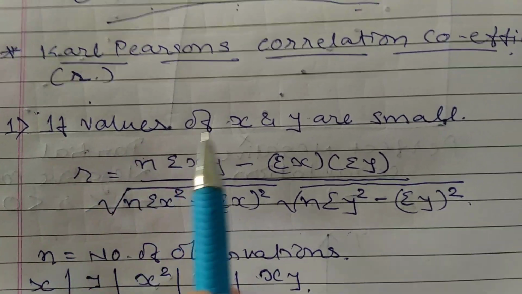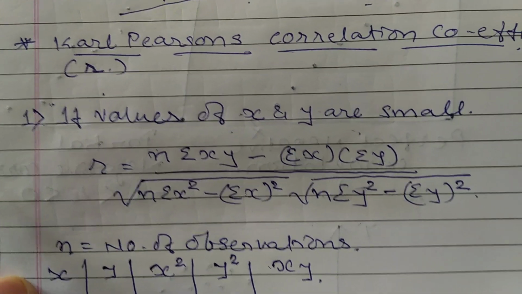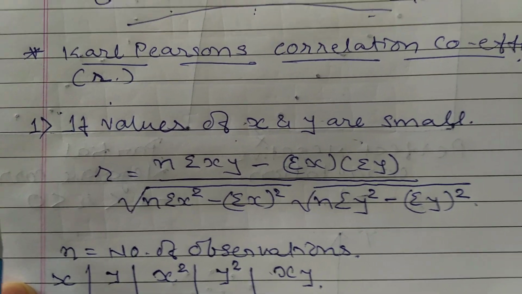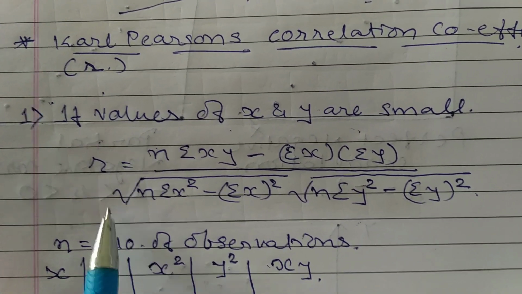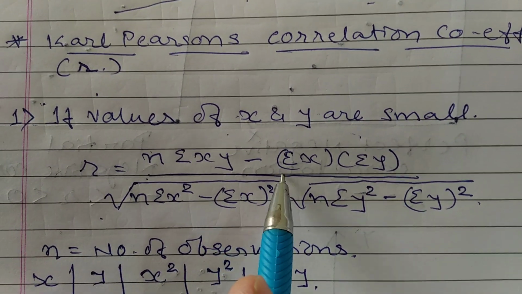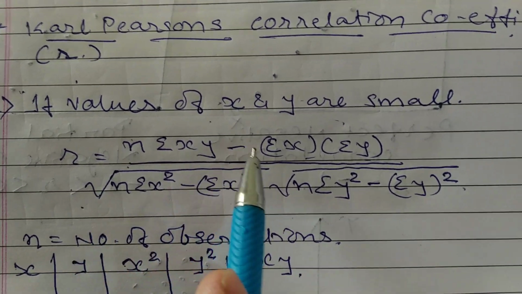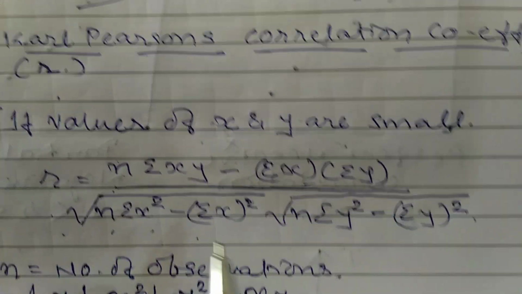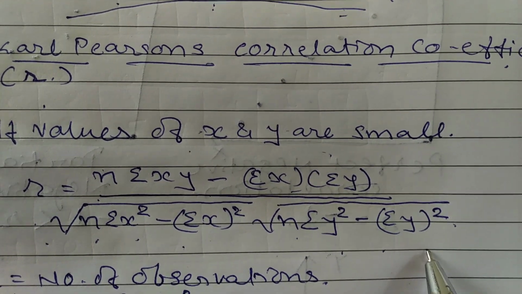If the values of X and Y are small, that means you can calculate the squares of these values without using a calculator, then you use this formula: r is equal to n sigma xy minus sigma x into sigma y, upon square root of n sigma x square minus sigma x the whole square, into square root of n sigma y square minus sigma y the whole square.